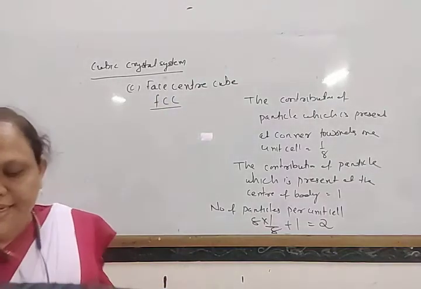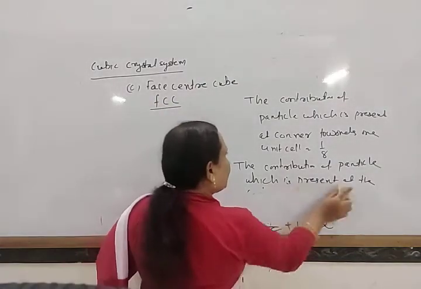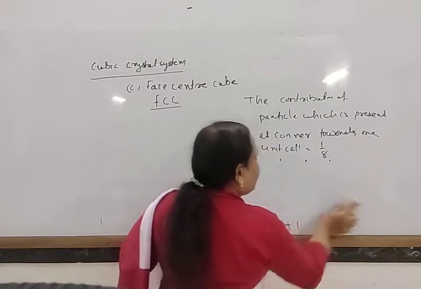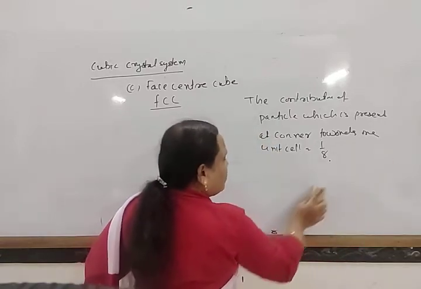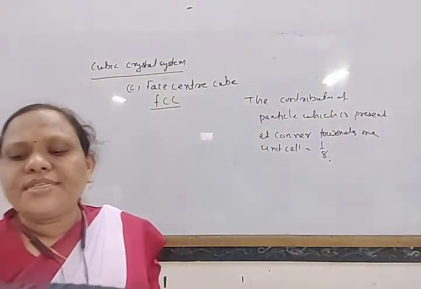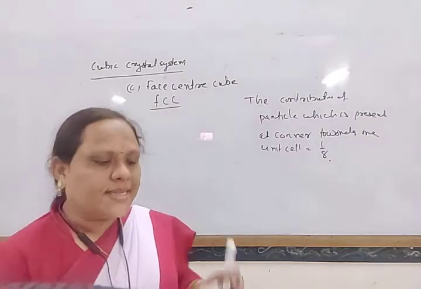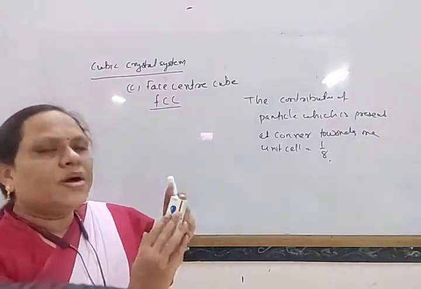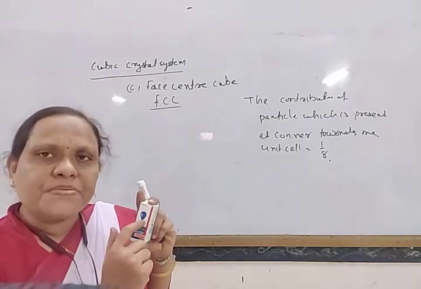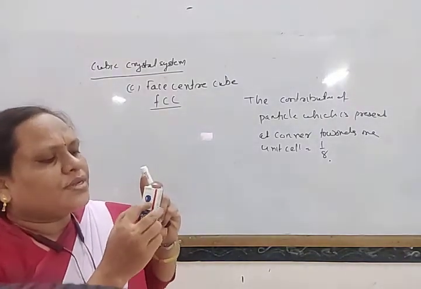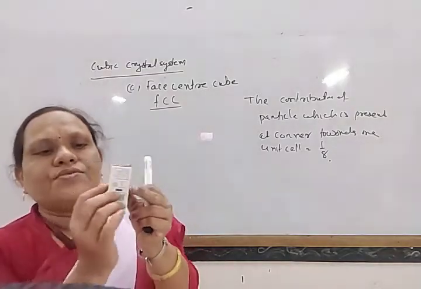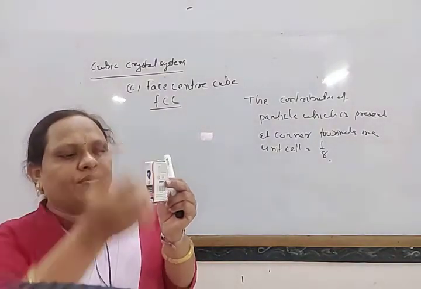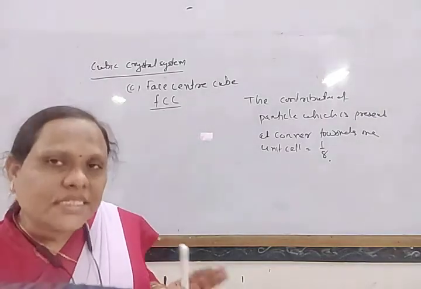In a face centered cubic crystal, the particles are present at the corners as well as the center of each face. Look here. Suppose there is a cube. How many faces are there? 6 faces. Here one, here one, here one, here one, and above and below. In this way, 6 faces.